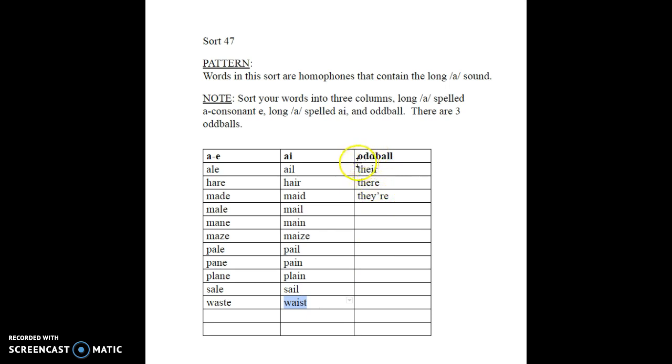Over here you have three oddballs. These are big ones. Their refers to somebody, something that belongs to somebody, their house, their car, their friend. Here you have there as in over there. And you can remember it because you see the word here in the word there. And then you have the contraction they're that really means they are.